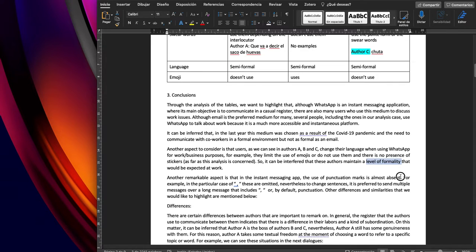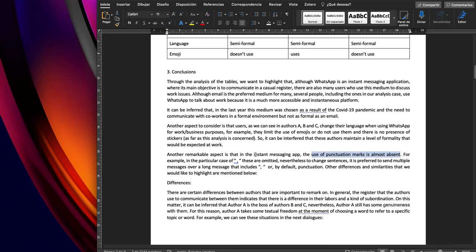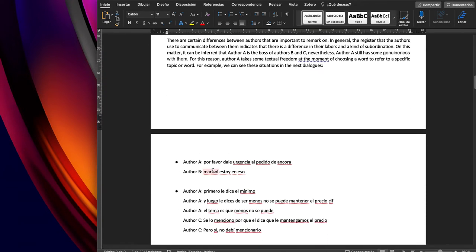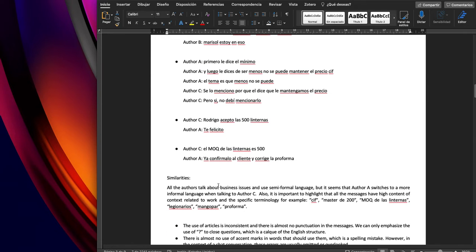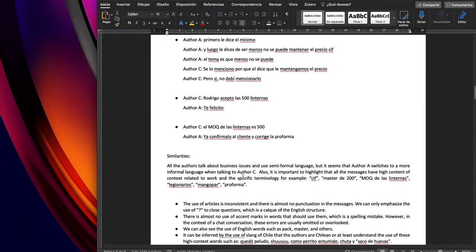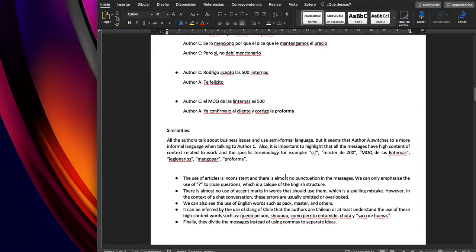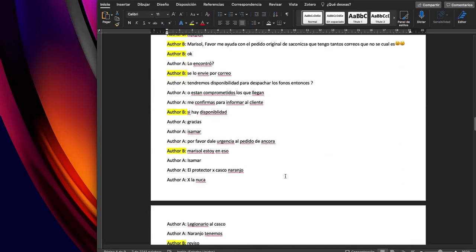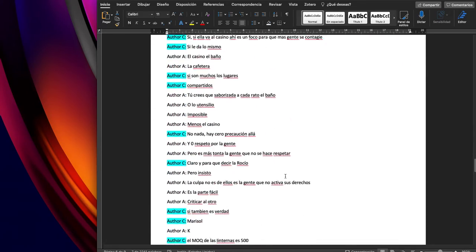Maybe here they say the use of punctuation marks is almost absent or non-existent. There are some differences between the authors, and also here there are some examples. There are also some similarities. There is specific terminology because probably they are talking about something specific at work. And here are the messages that they analyzed.